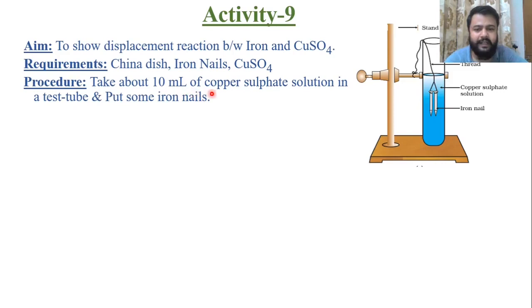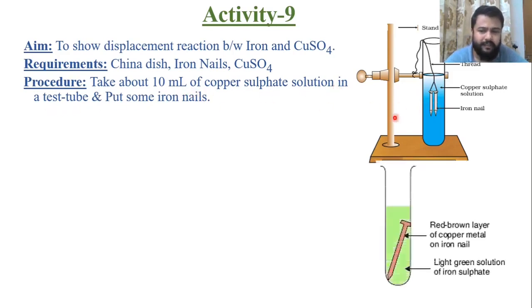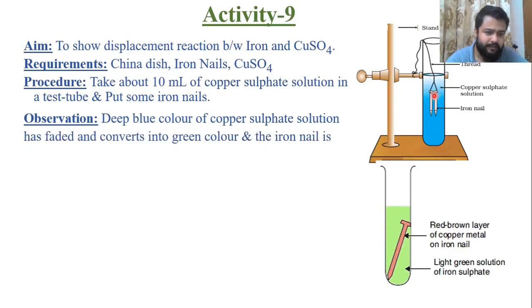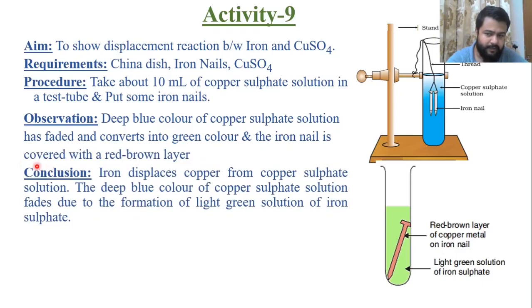So procedure, take 10 ml of copper sulfate solution in a test tube and put some iron pins in it. Observation, this deep blue color of copper sulfate converts into a light green solution of iron sulfate, and on these nails, a red brown layer of copper metal forms. So deep blue color of copper sulfate solution has faded and converts into green color, and the iron nail is covered with a red brown layer of copper. You have to remember these observations.